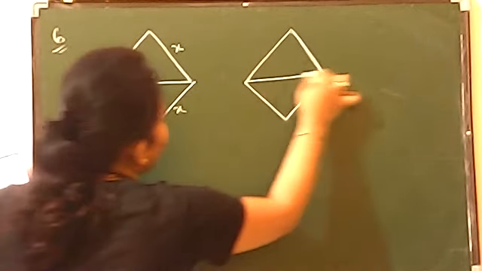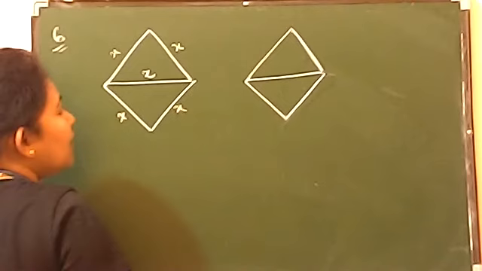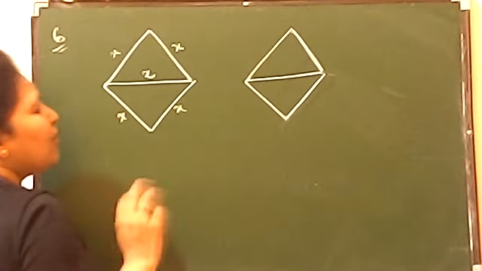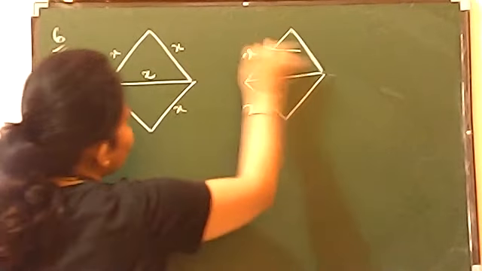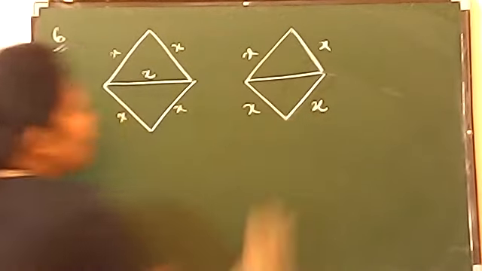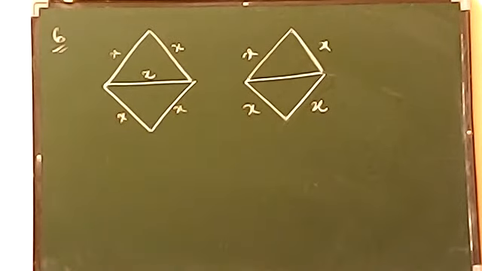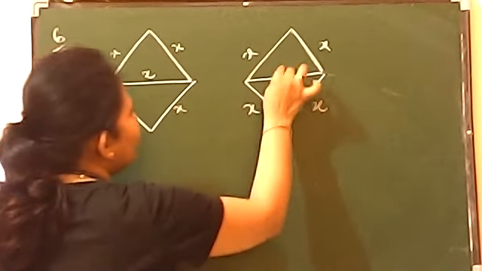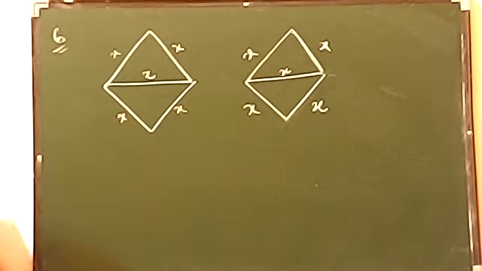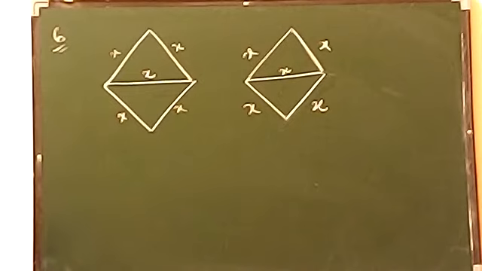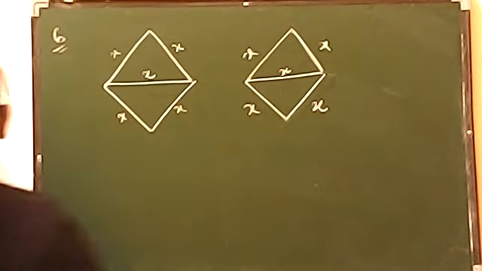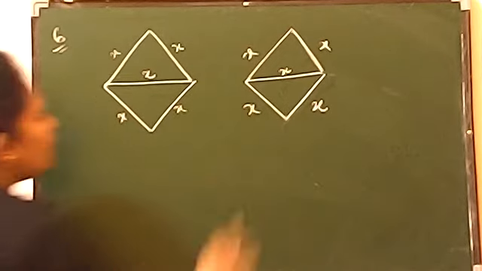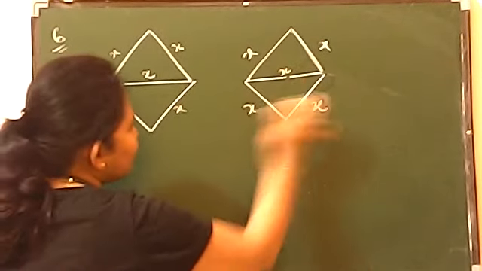one of the diagonals, suppose this one, is equal to the measurement of its side. So suppose we do not know the side, so I am taking x as the side. Because you know in a rhombus all the four sides are equal, so all four are x. Then it is telling it is equal to one of its sides, so it means you have x. Okay? Now you can see this will be the figure right now. It is asking what will be the angles of the rhombus. Now always remember, if you talk about x, x, x, all three are x.